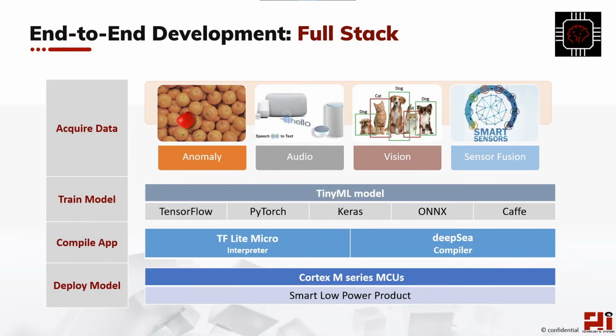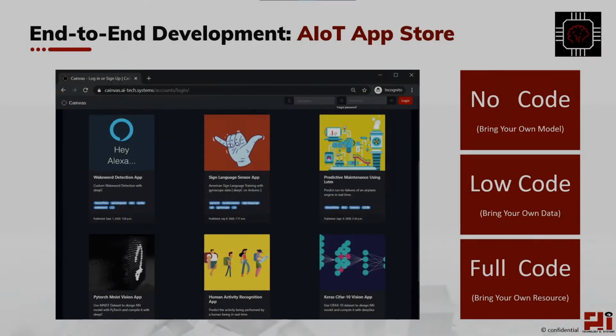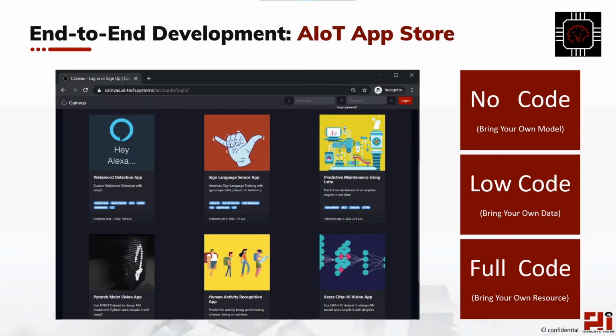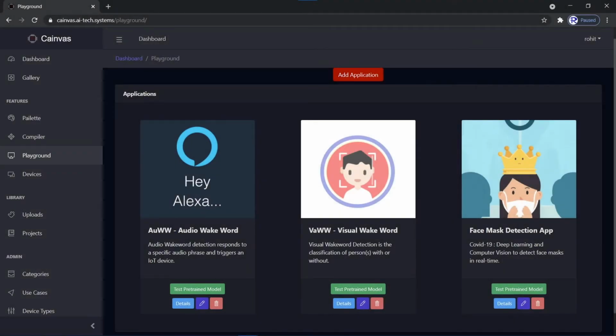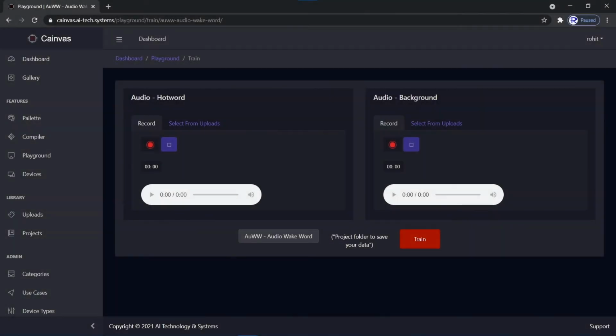At AITS, we enable Arm developers to bring PyTorch, ONNX, Caffe, Keras, and TensorFlow models with no-code, low-code, and full-code platform to Cortex-M series devices. No-code apps provide web interface to capture audio, vision, and sensor data to customize, train, test, and compile the models as downloadable binaries targeted to your Cortex device.